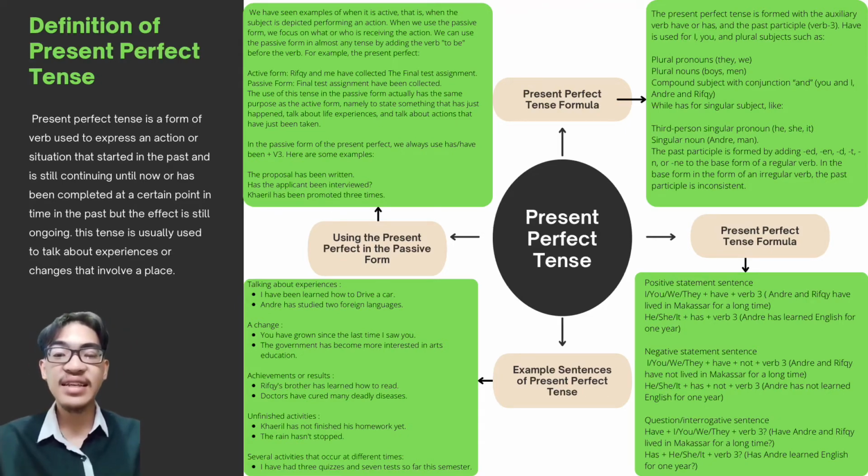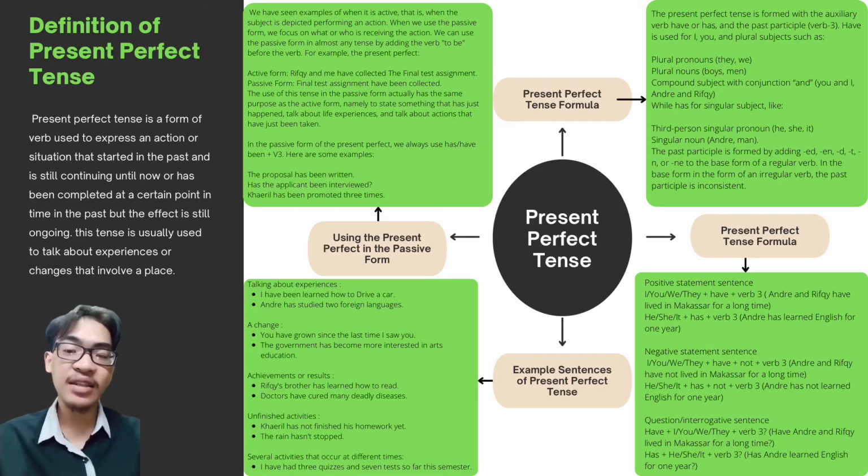And the last is using the present perfect tense in the passive form. We have seen an example of when present perfect tense is active. This is when the subject is depicted performing an action. When we use the passive form, we focus on what or who is receiving the action. We can use the passive form in almost any tense by adding the verb to be before the verb.